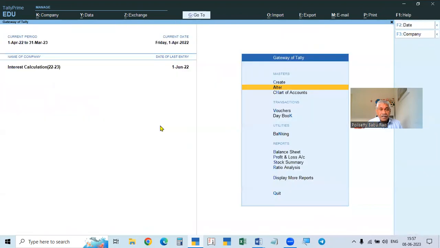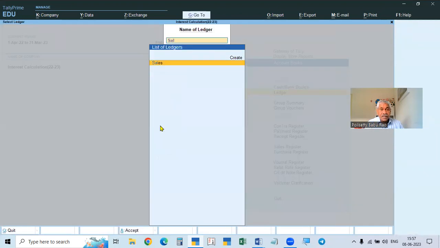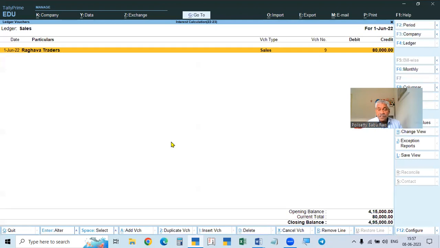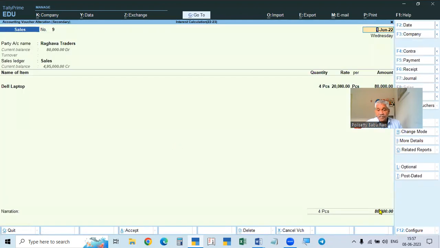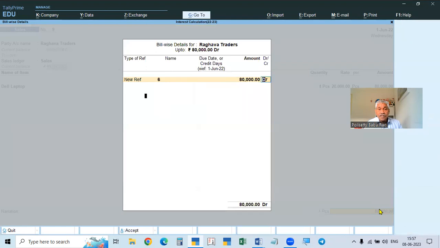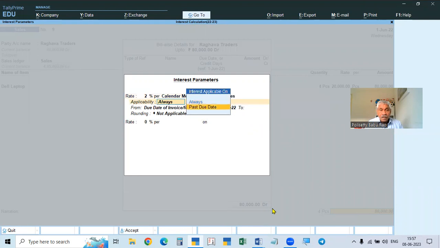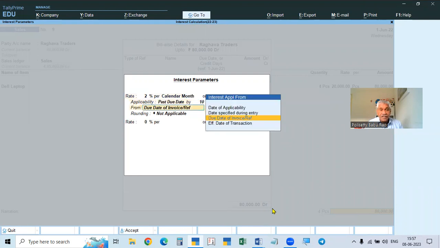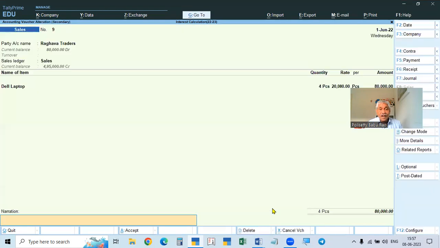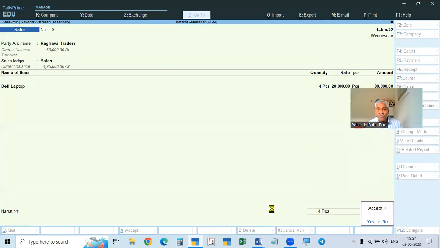Then BAL sales: in the sales invoice you have not given any number of days, so not given dates. Here the calendar month is not given. It is asking advance parameters, we have not changed it here. All balances, past due date 10 days is given, date of applicability from 1st June. Okay, now calculate.